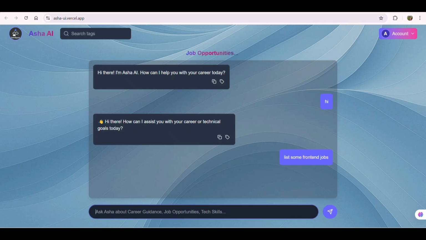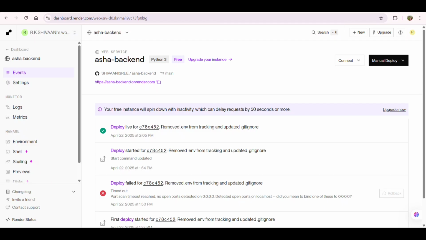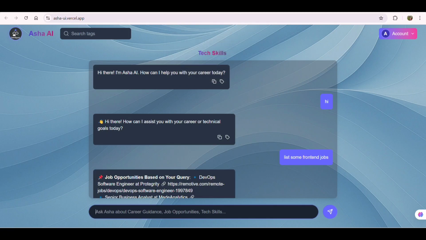Sometimes the backend is slow, as we have used the free version of render.com for backend deployment.